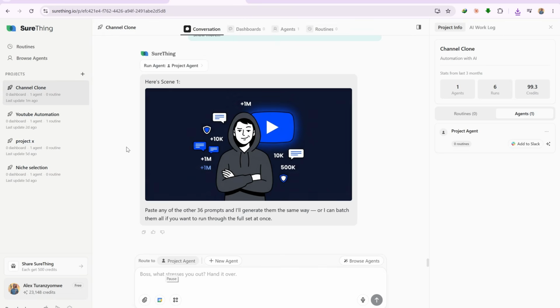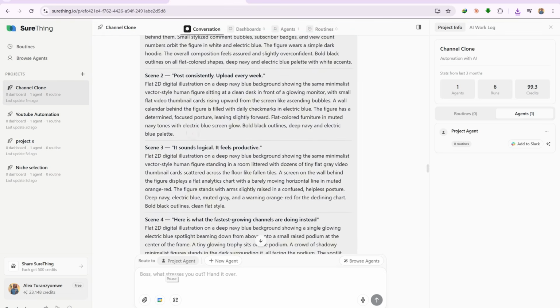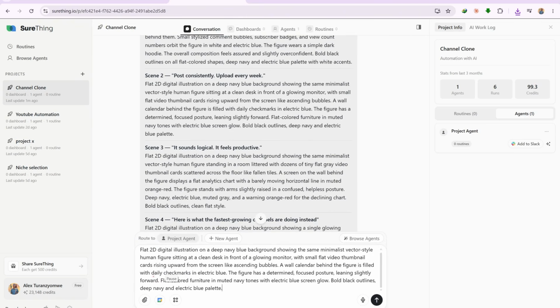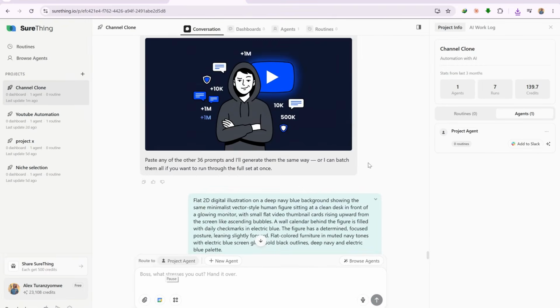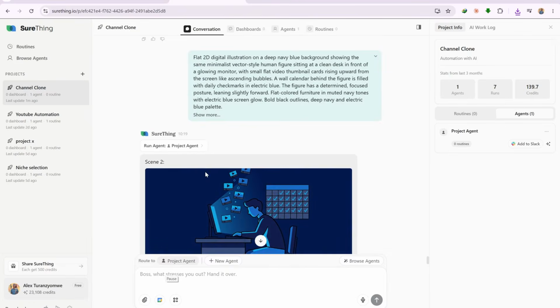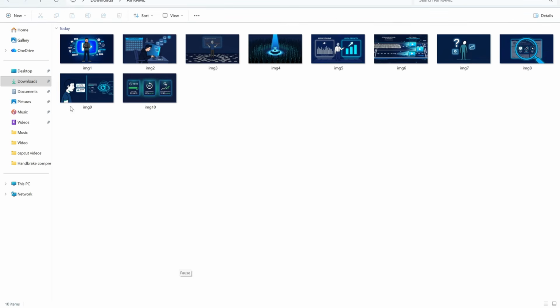Now repeat the same process for each remaining scene. Copy the prompt, generate the image, move on to the next one until you have the full set. Once all your images are generated, save them to a clearly labeled folder and name each file according to its scene number. Staying organized at this stage will save you significant time when you get to editing.